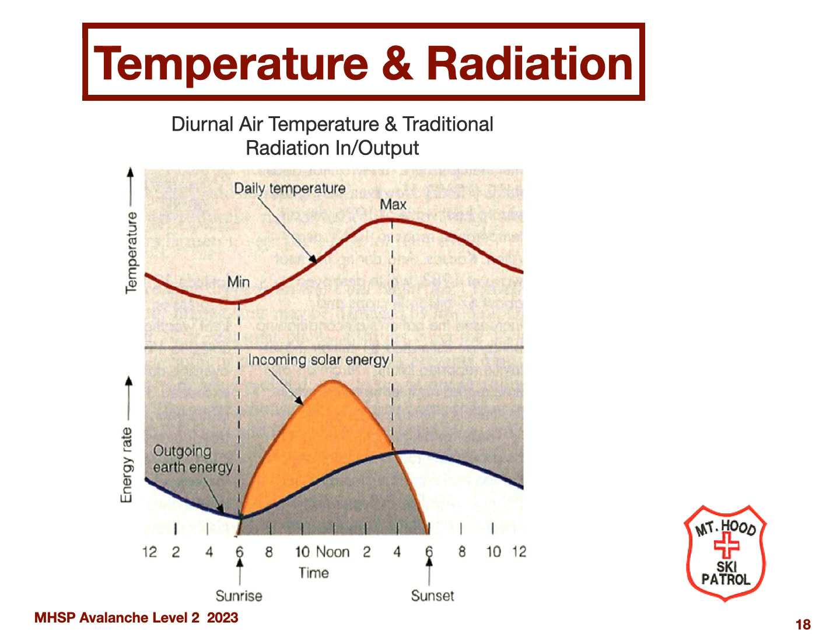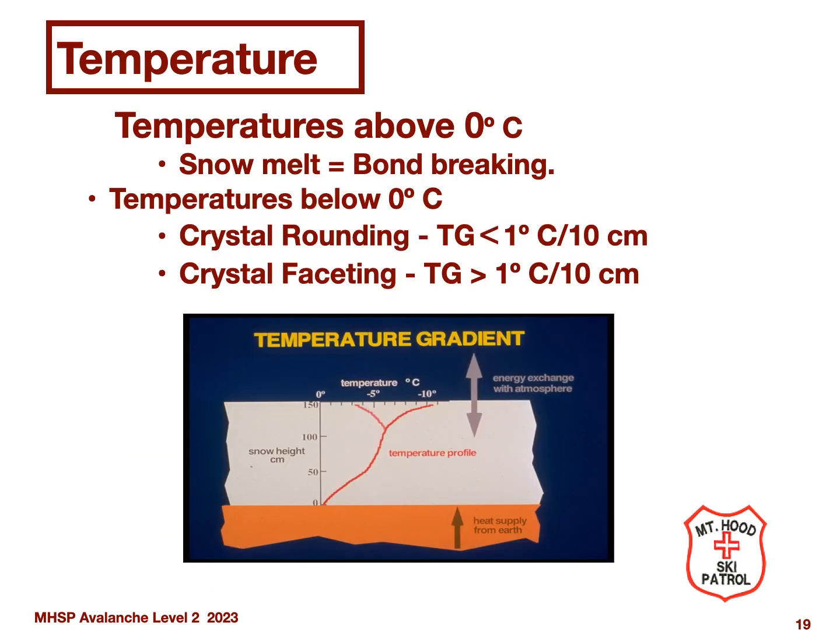The radiation balance also fluctuates during the day as the Earth rotates. During daylight hours, there is usually a net positive balance due to solar radiation. During nighttime hours, there is usually a net negative balance since solar radiation is reduced and long-wave radiation dominates. Note this nighttime long-wave radiation can reduce the surface of the snow to a temperature lower than the air temperature. Because of this diurnal fluctuation, the temperature at the snow surface fluctuates. This slide shows the fluctuation of the snow surface temperature because of diurnal temperature variation.